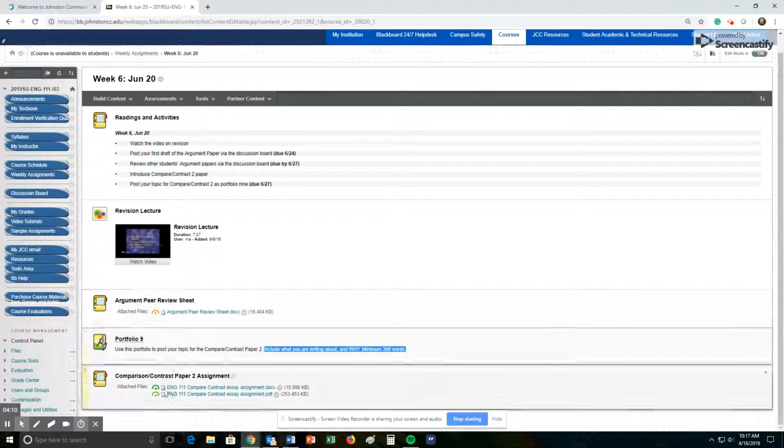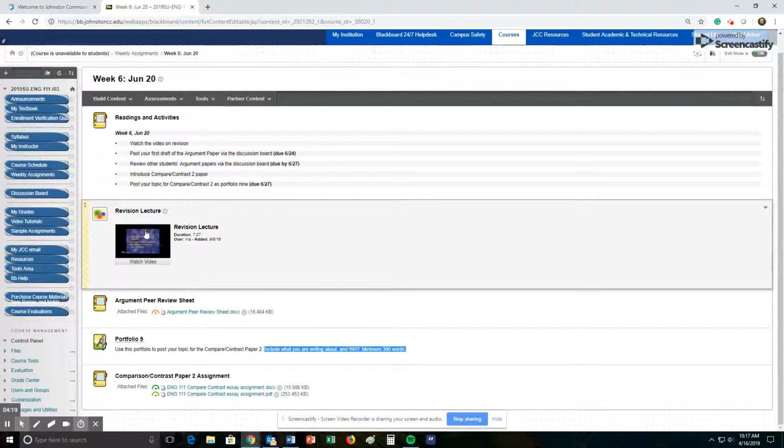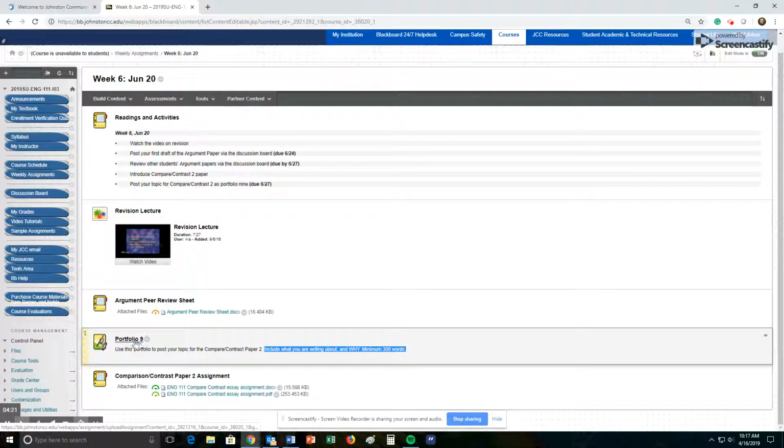So for this week, what you're going to be doing is finishing writing your argument paper and uploading it so that your peers can look at it and give you revision feedback. You'll watch some revision lecture. Then you're going to think about what you want to write your compare-contrast paper on, and put that in Portfolio 9 to give me an idea of what your topic is, so I can figure out your topic and why. There it is right there, why. That's why you're going to get to your 300 words. So that's what we're doing for week 6.